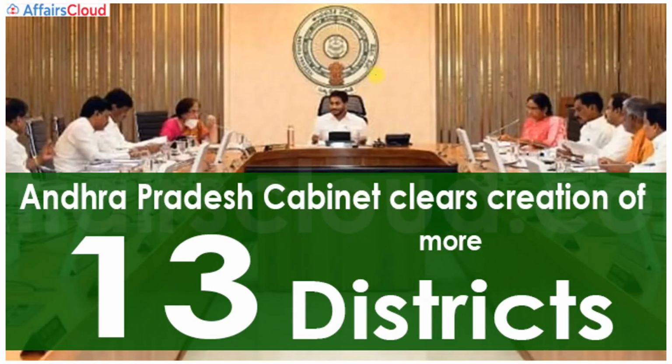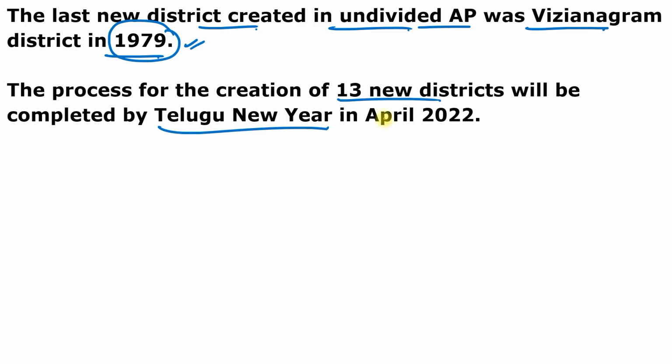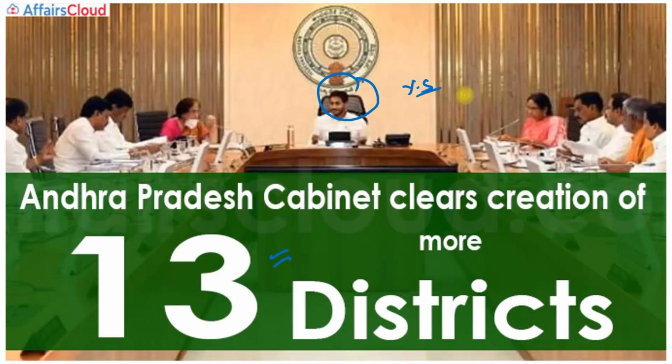So you can see here the Chief Minister of Andhra Pradesh, very famous and known for his schemes, Y.S. Jagan Mohan Reddy. He decided to create 13 more districts in Andhra Pradesh. And the last new district created in undivided Andhra Pradesh was Vizianagaram. This district was created in the year 1979, and 13 new districts will be completed by Telugu New Year in April 2022. So remember, this is Andhra Pradesh.